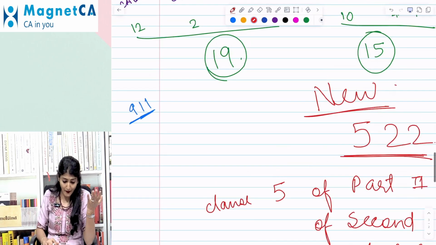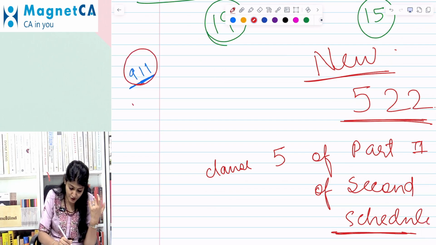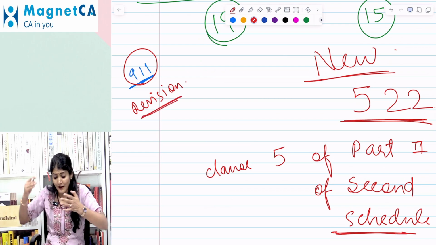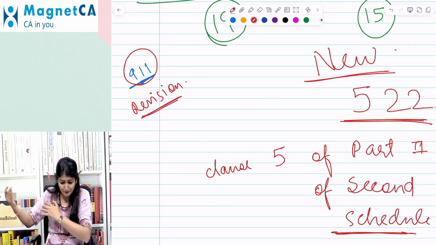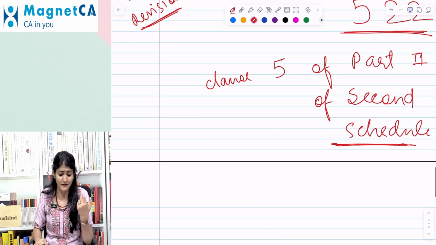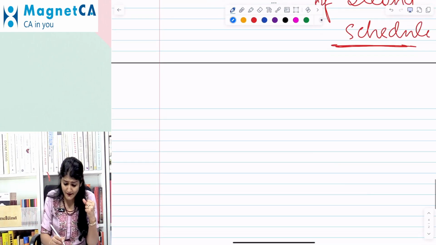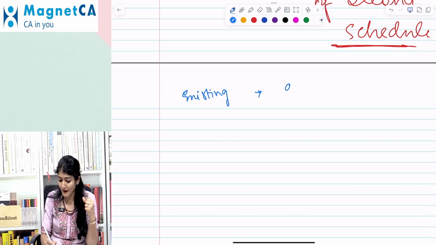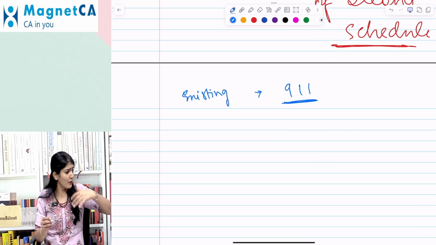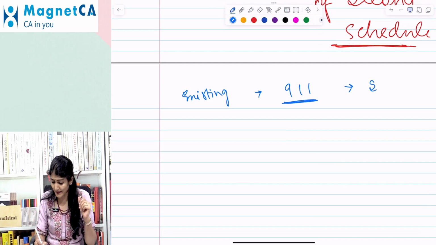Okay. Right. So let us first look into the revision which is done to the clause 9 of the part 1 of the first schedule, and then what is the new clause 5 of the part 2 of the second schedule. Right. So what was the existing provision of the clause 9 of the part 1 of the first schedule? We always said clause 9, section 139. Right? So we say except appointment.